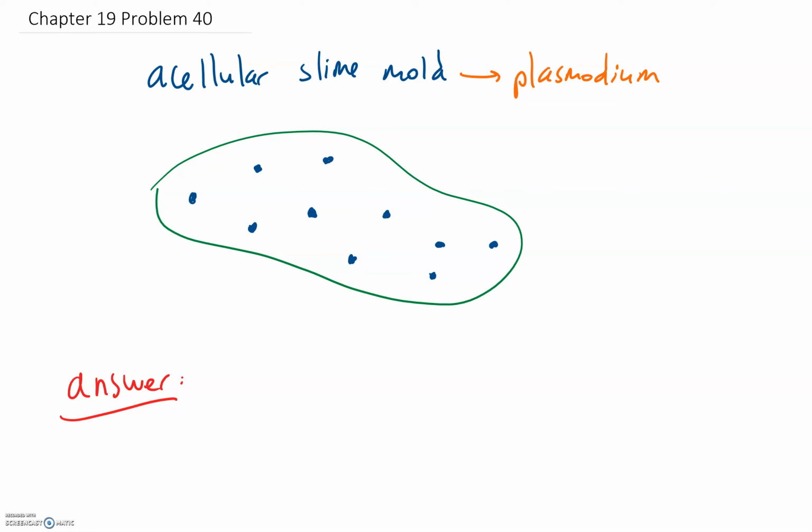That is a multinucleated plasmodium, but it's definitely not multicellular because it has tons of these nuclei, but it contains one cytoplasm for all of the nuclei. It contains all the organelles housed within one plasma membrane. This is a plasmodium. It is not going to have these cell walls dividing all of our nuclei. So the correct answer here, in my interpretation, is no, it is not multicellular, but yes, it is multinucleated.